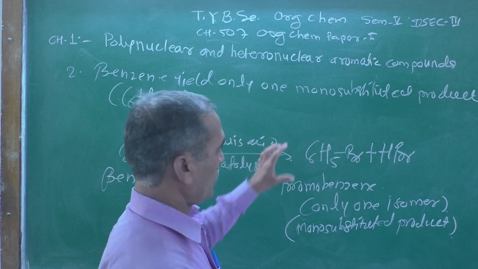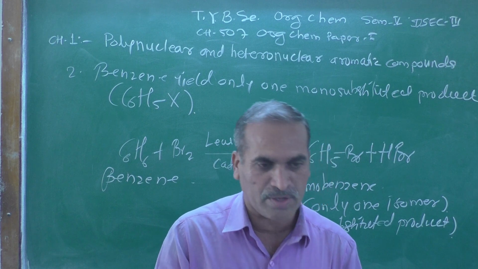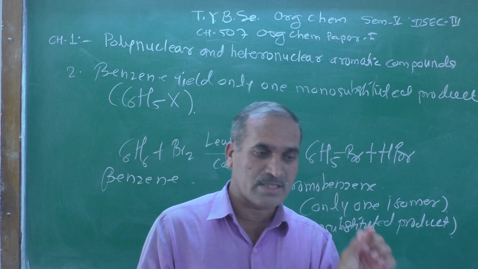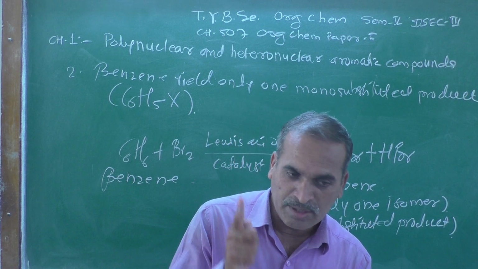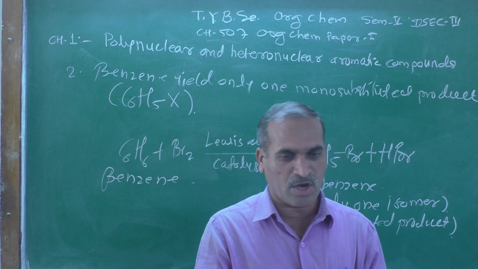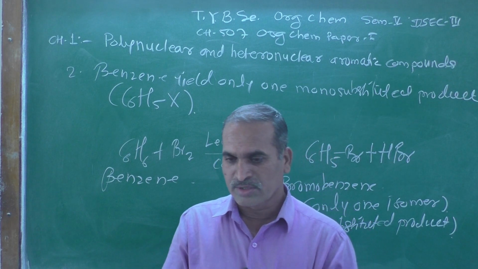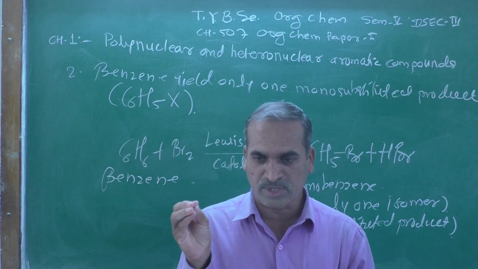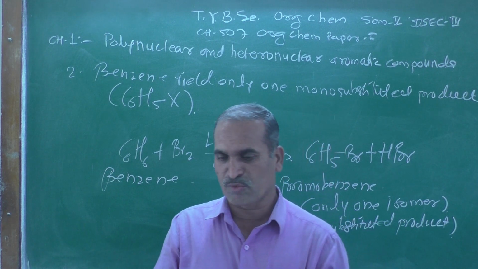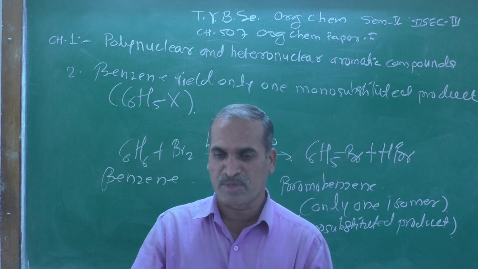So what kind of conclusion can we draw from here? We can infer that all the 6 hydrogen atoms in benzene are identical. Replacement of one of them gives rise to only one product, that is monosubstituted benzene. It clearly indicates that all the 6 hydrogen atoms in benzene are identical.